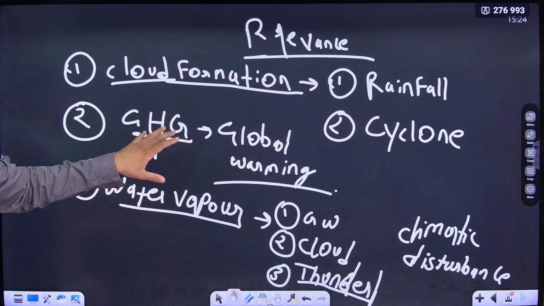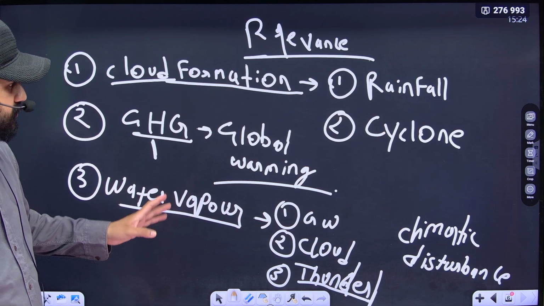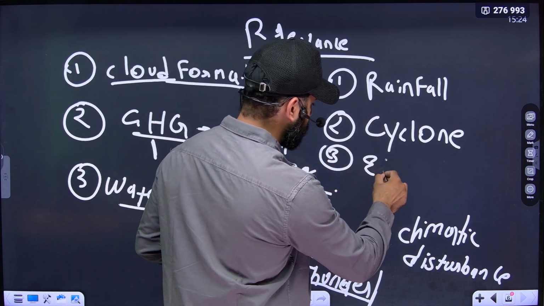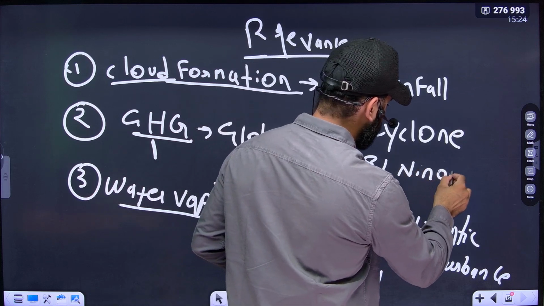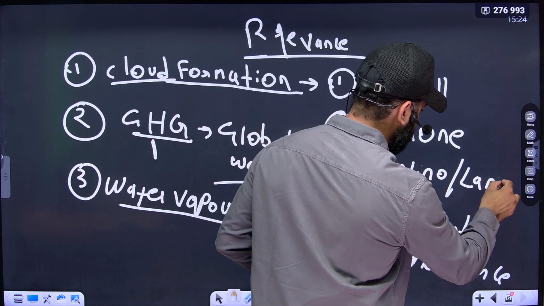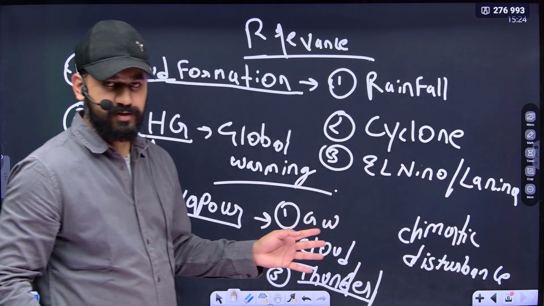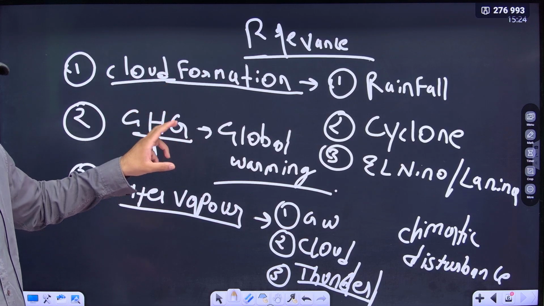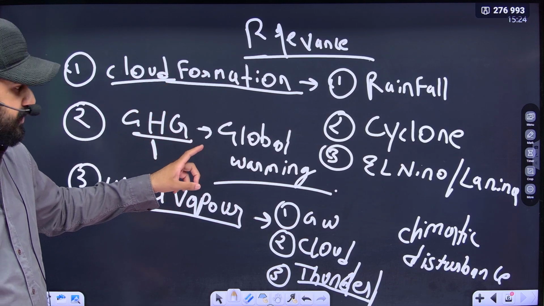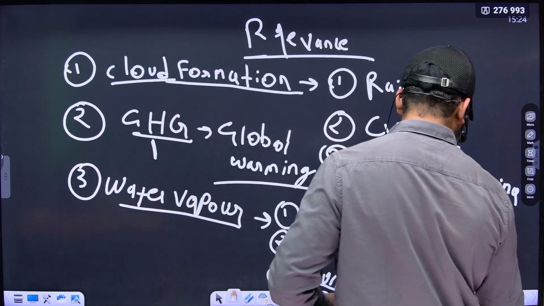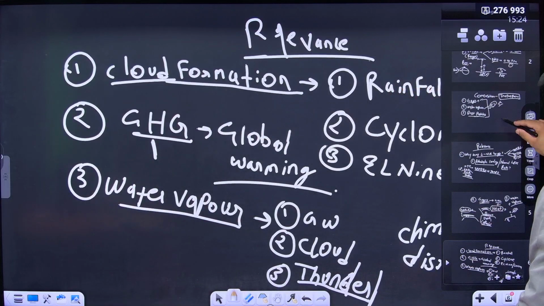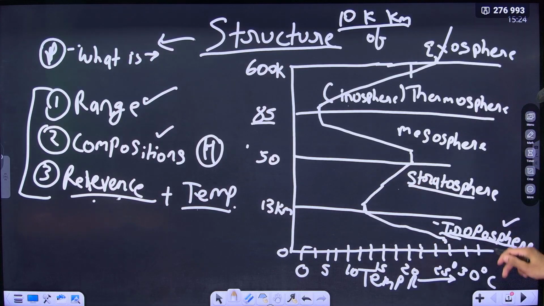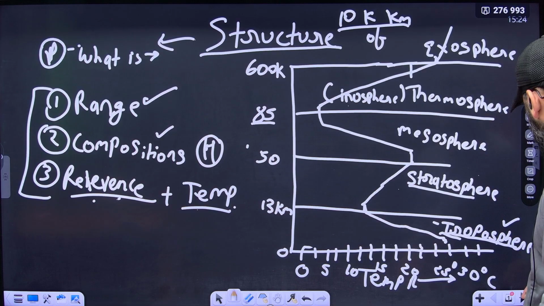All these phenomena are visible in troposphere. Okay, cyclone, everything from El Nino to La Nina. This all happens in troposphere. Okay, so this is the most relevant range of atmosphere on the Earth's surface. We have completed troposphere. Now let us talk about stratosphere.